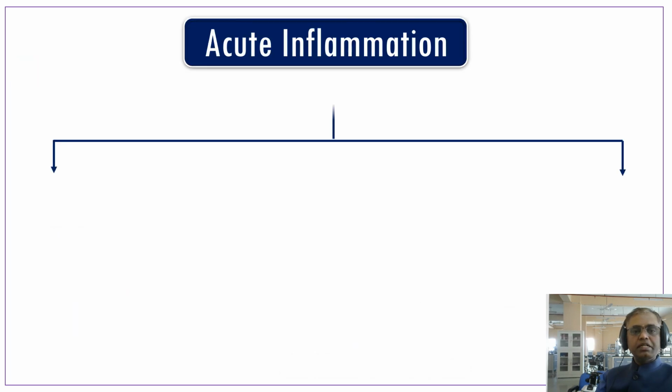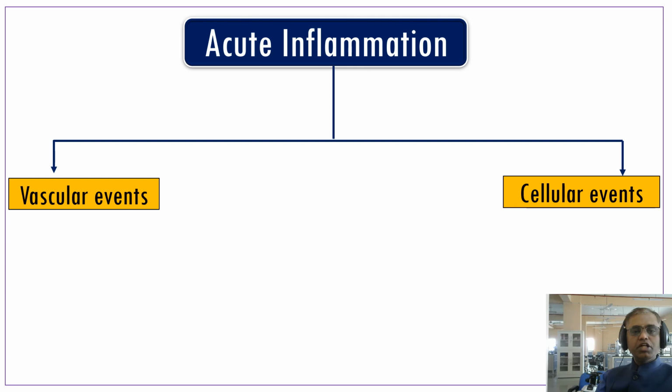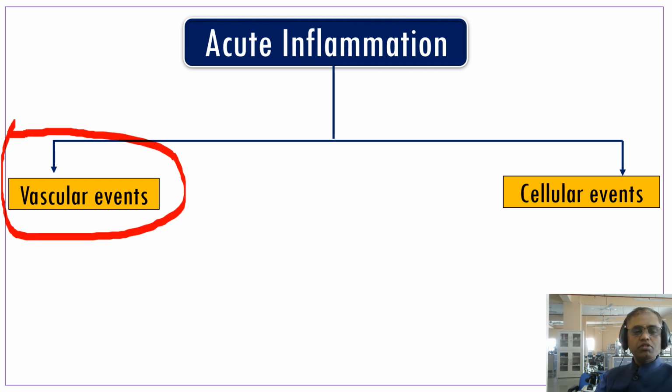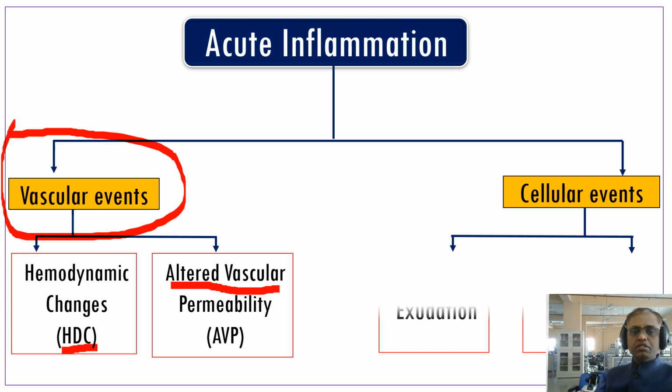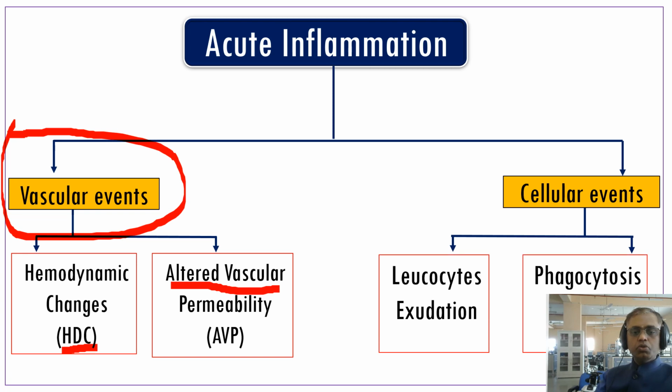For our better understanding, we divided acute inflammation into two types of events, that is vascular event and cellular event. Today we are going to discuss the vascular event. The vascular event is again divided into two types: hemodynamic changes, which we call HDC, and the next one is altered vascular permeability. In cellular events also there are two events, leukocytic exudation and phagocytosis. So this is a summary of acute inflammation.